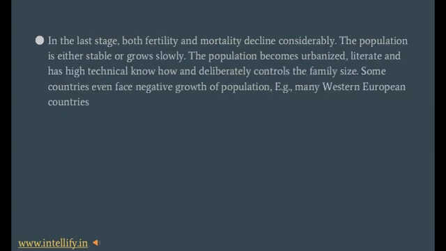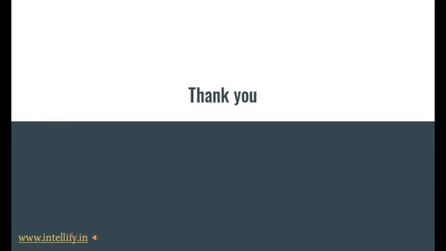Let's move on to the last stage, in which both fertility and mortality decline considerably. The population is either stable or grows very slowly. The population becomes urbanized, literate, and has high technical know-how and deliberately controls the family size. Some countries even face negative growth of population. For example, many Western European countries come under the last stage of the demographic cycle. Hope this would help. Thank you.